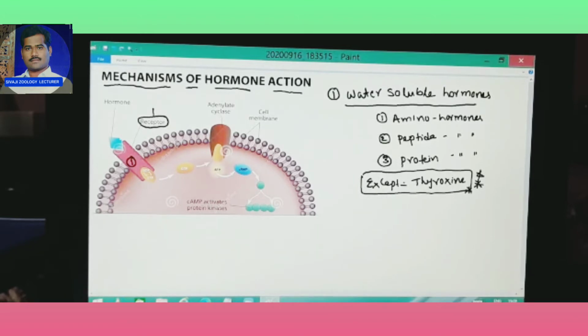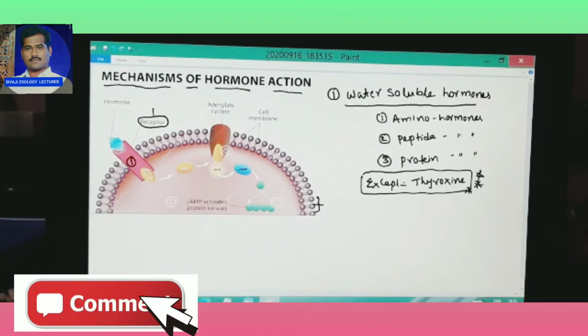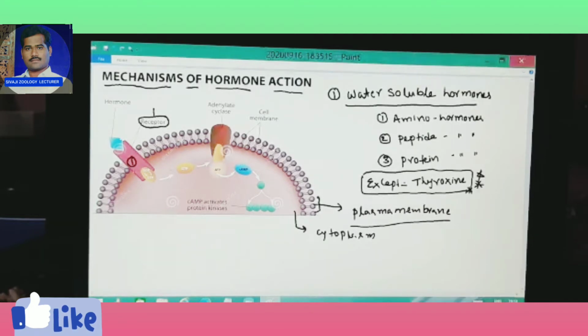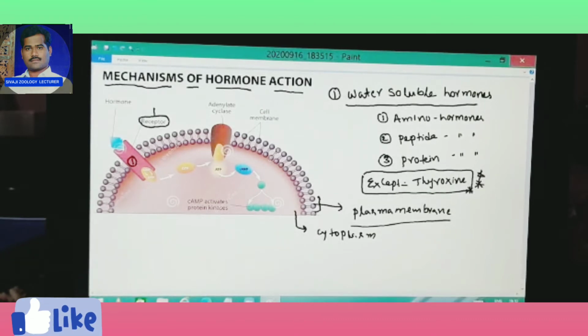See, this is the plasma membrane of the cell. Plasma membrane, bilipid layer. This is the lipid molecules forming the bilipid layer. Inside this, the inside of the cell is the cytoplasm, and outside is the cell surrounding membrane. Now, the first one is the receptor, the red color one.